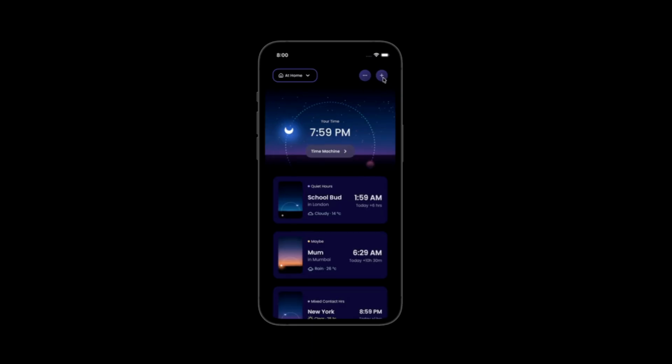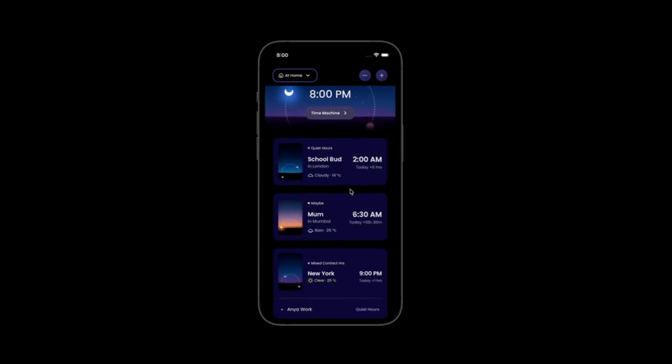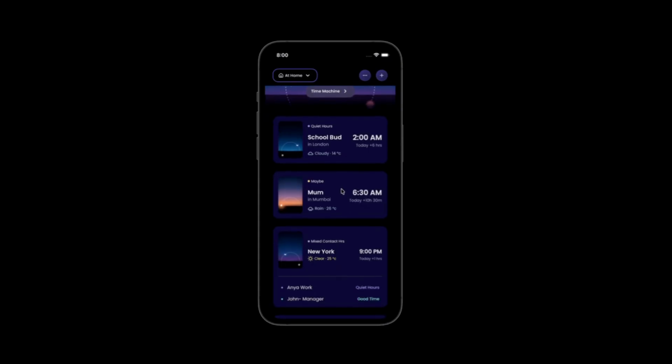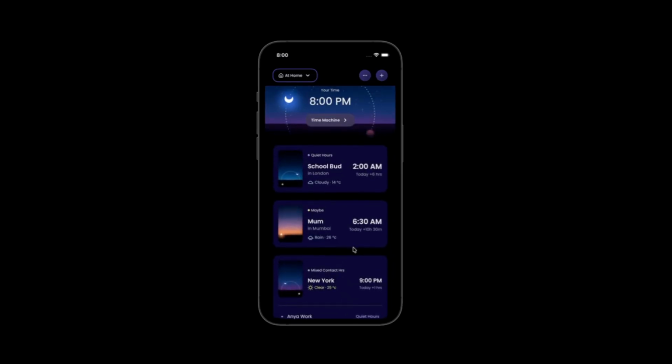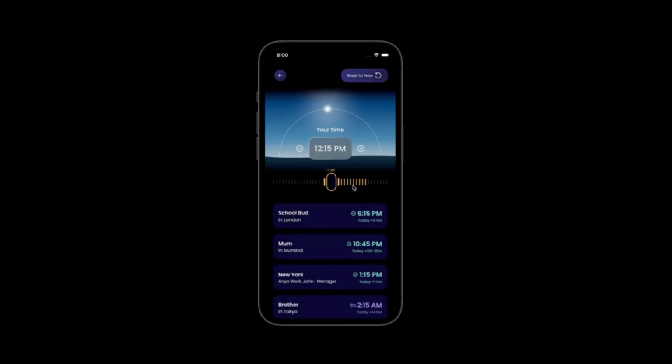It's easy to get started. You can add a person, a group of people in the same city, or just a city and their contact hours, and see their local time, date, and if it's a good time to reach them in just a glance. Unlike other world clocks, you also see their live weather, so you don't just understand their time, but also step into their day.